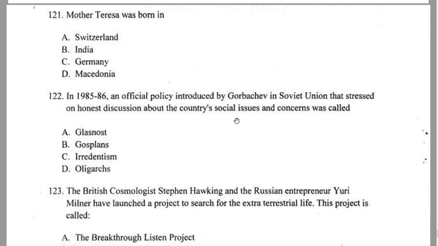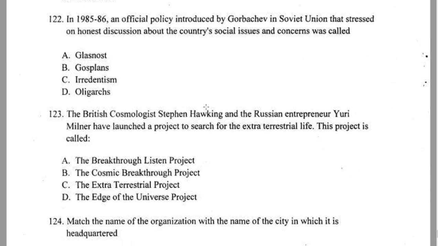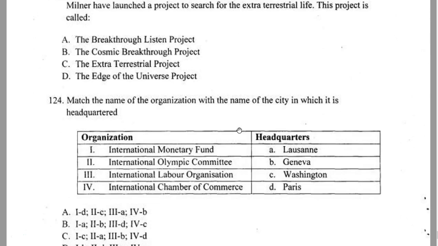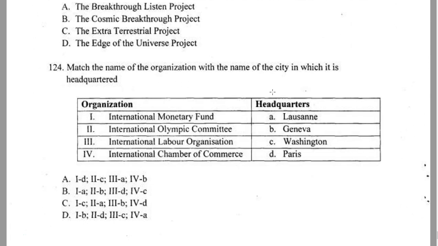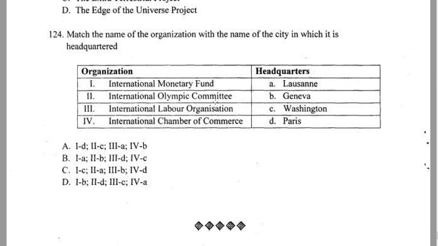Mother Teresa. If you know about Mother Teresa as a personality, you can go ahead and mark this question. 122 tough, 123 tough. You need a little bit of reading for it. Match the organization with the name of the city in which it's headquartered. What I actually said, right? Headquarters, IMF, ILO, ICC. Even if you know IMF, you get one correct and you'll be able to knock the other things off. So guys, whatever points I said, they are happening out here. It can work out for you.